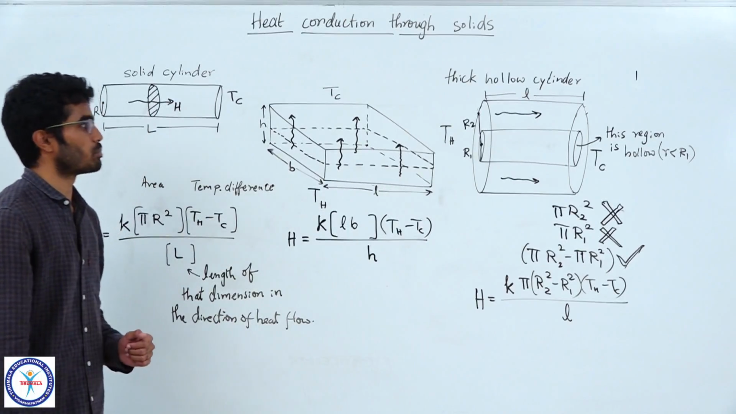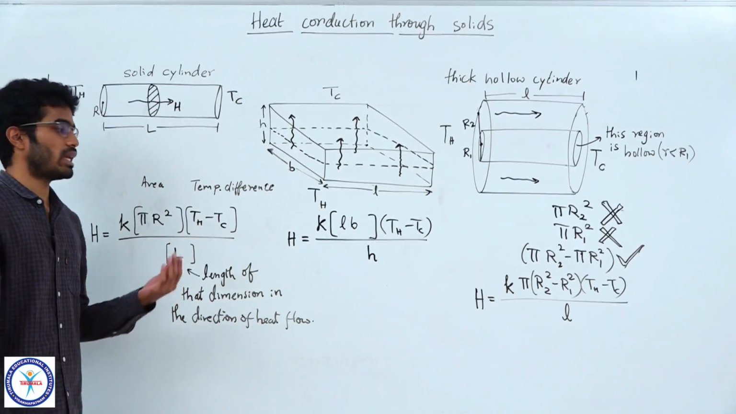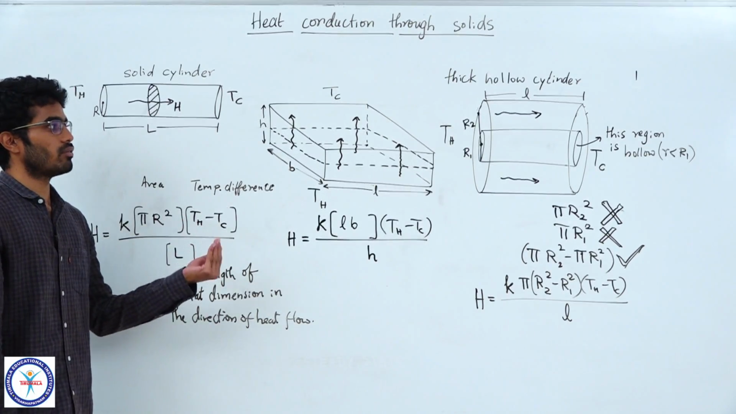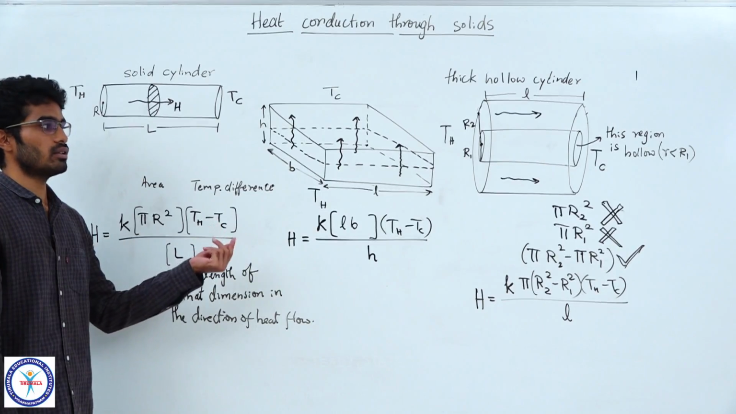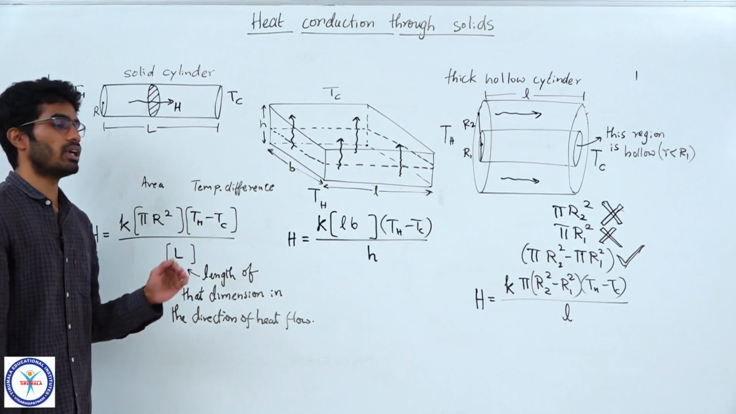Please keep these things in mind. They are very important. You should not make any mistake while taking the area of cross section. And you can do that very well if you can visualize the area or the region where the heat is flowing and where it is not flowing.